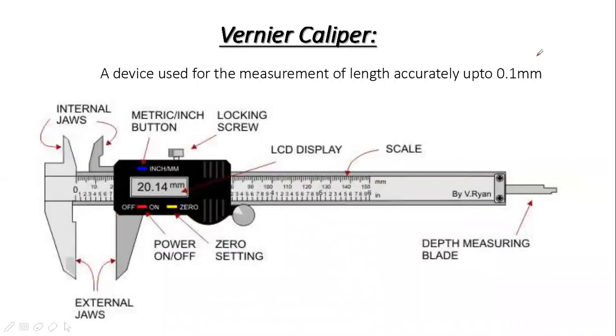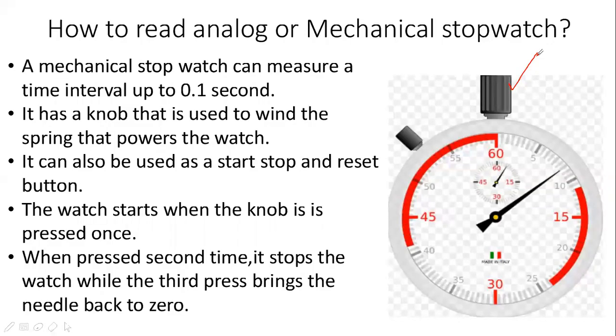But we give preference to analog, the mechanical stopwatch, in the lab because it is more accurate as compared to digital stopwatch. Digital stopwatch is more precise. There is difference between precision and accuracy, and in the coming lectures, we will also study precision and accuracy.